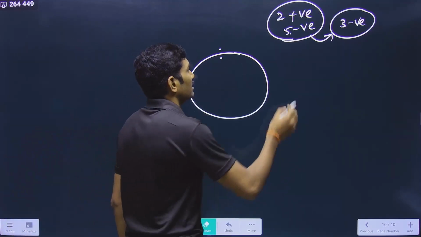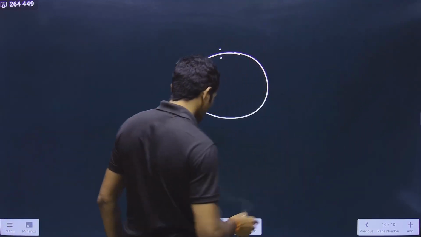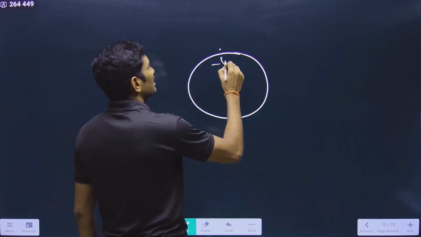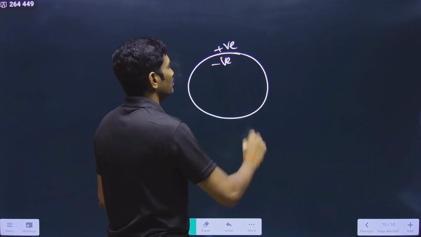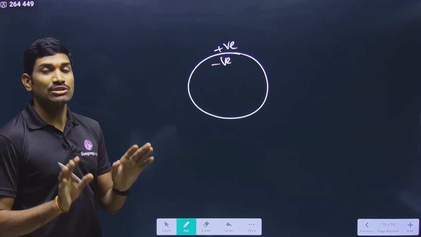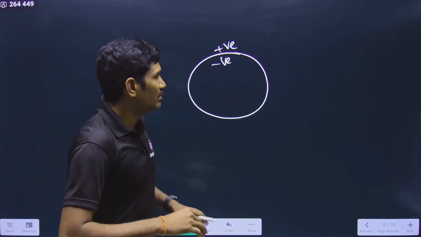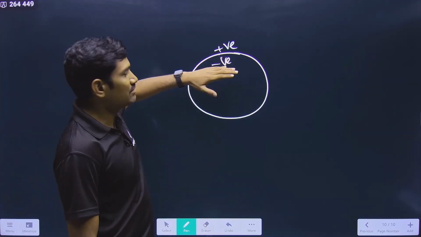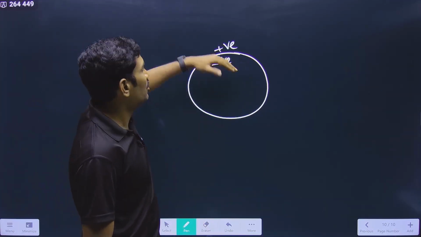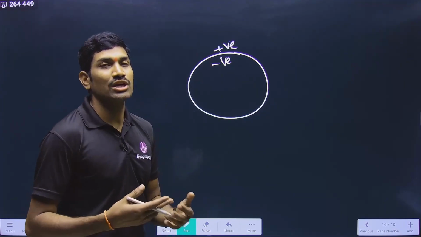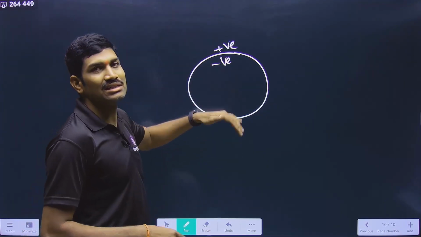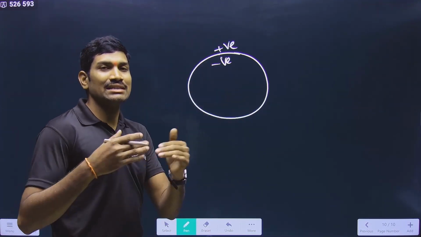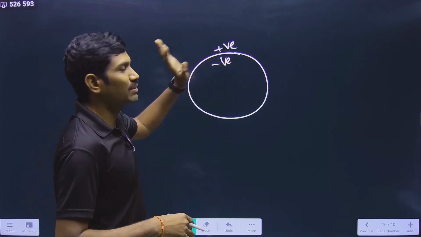Then generally what we observe is that inside it is negative and outside it is positive. This is also comparative. When we compare, outside has more, so it is positive, and inside has less, so it is negative. In that sense, as a relative comparison, we give these descriptions.